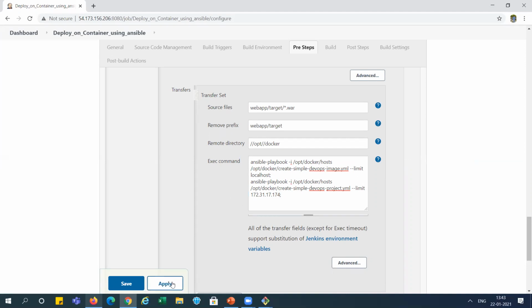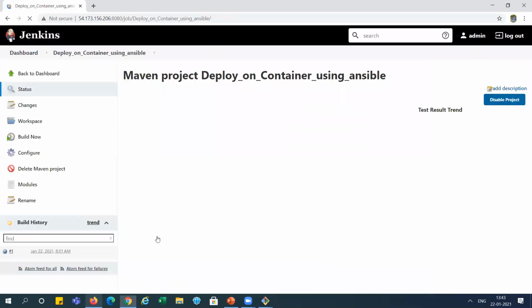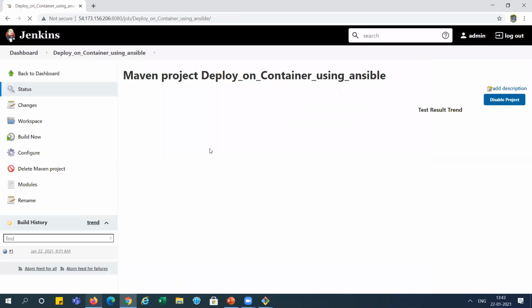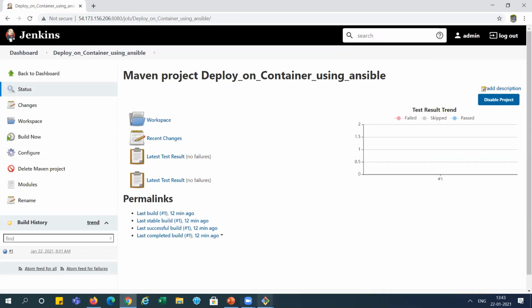I'm just applying and saving it. Now in PPT, we need to test only. So I will show you before running this manually. I want to show that